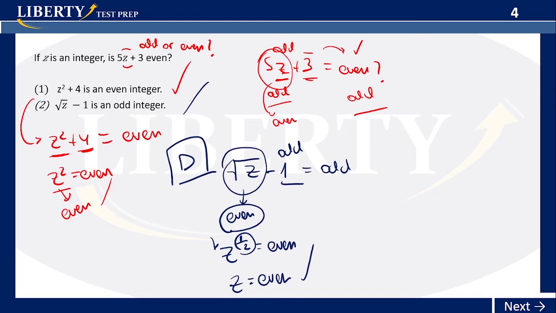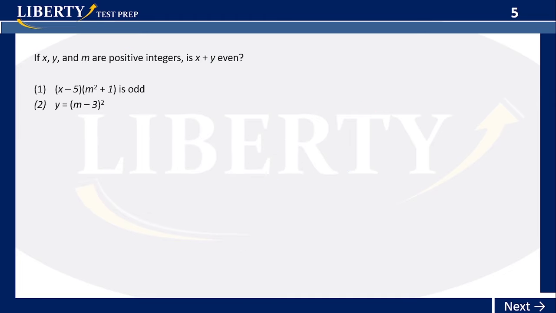So that's number 4. Let's now go to number 5. Okay, number 5 is the same thing, even or odd. Take 2 minutes at most, and then we're going to go over this.